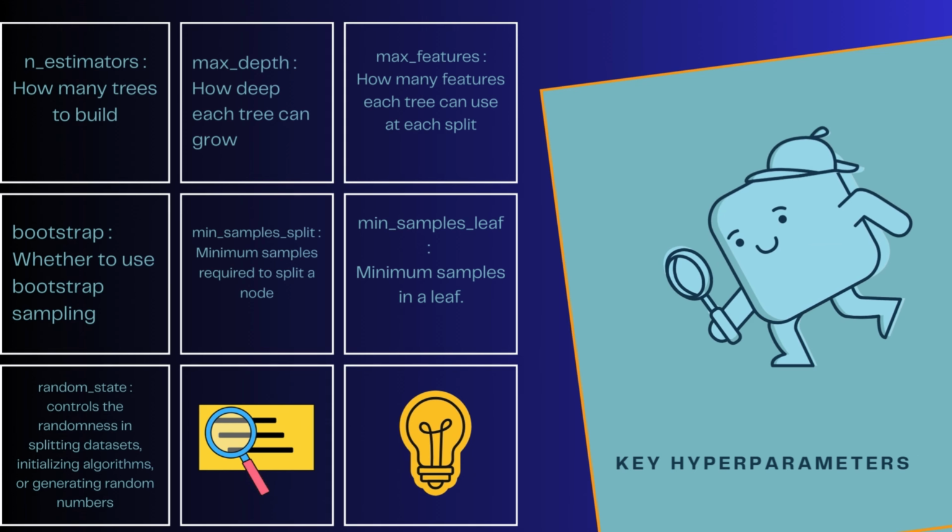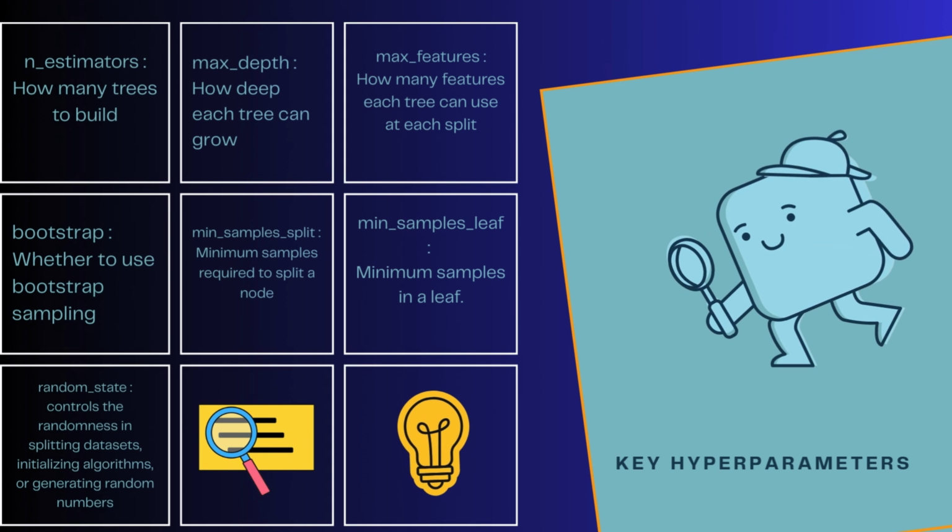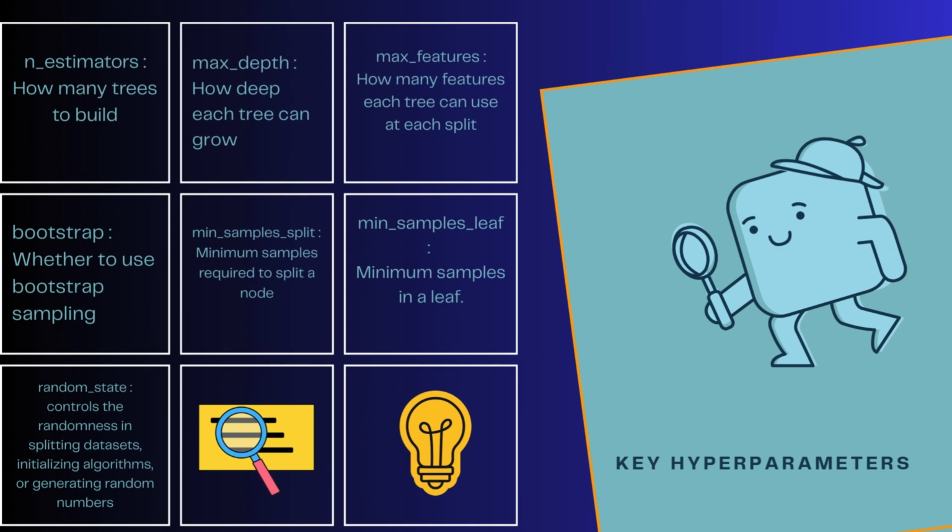Max features is how many features each tree can use at each split. This increases diversity between the trees. For bootstrap, if you turn it off, the trees see the same data. The trees become similar and correlation increases. Turning it off makes the trees more similar, which leads to worse performance.